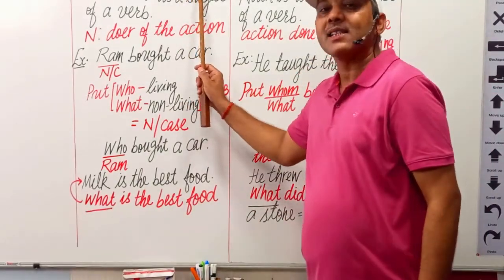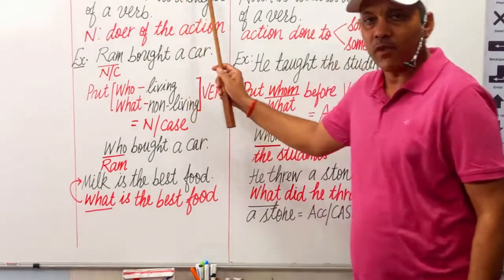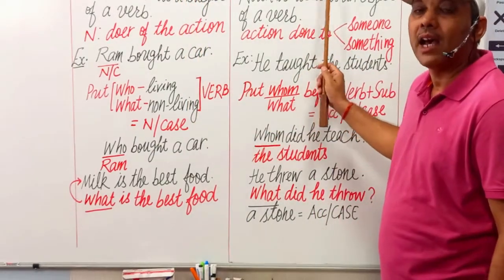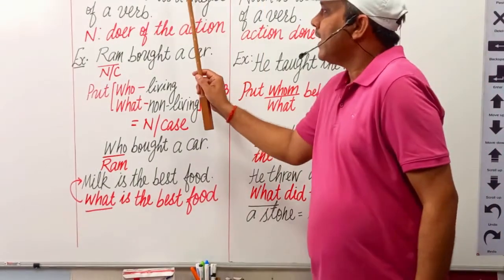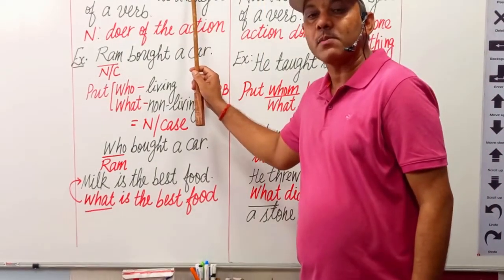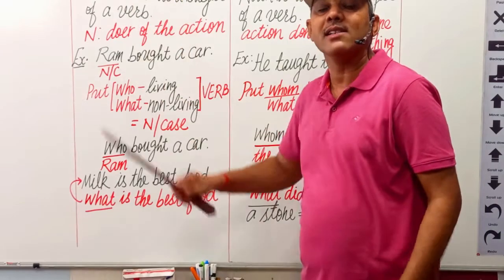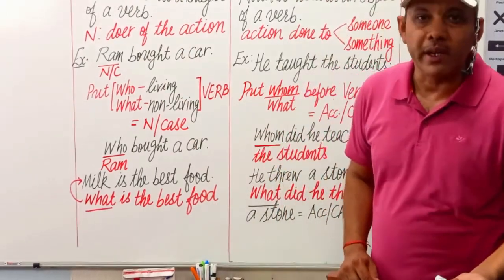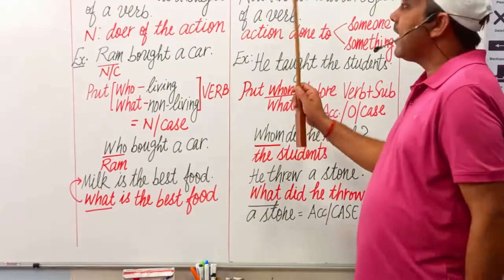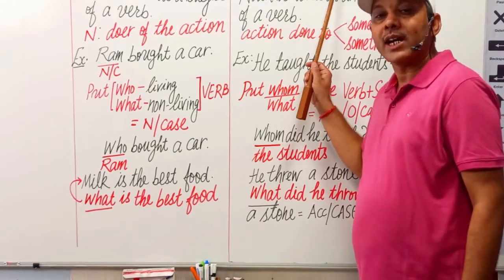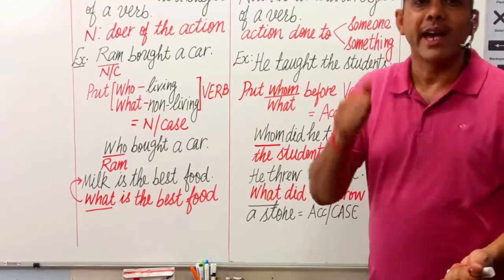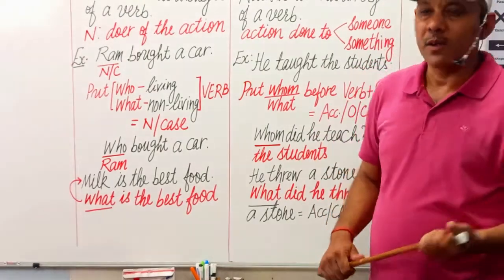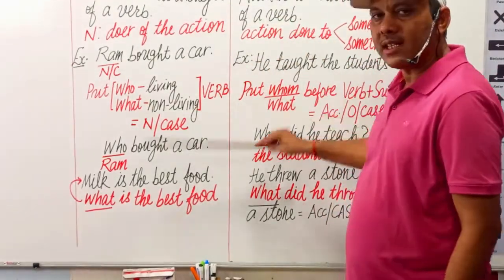Every verb has a subject in a sentence. In the same way, every verb has an object in a sentence. In this way, when the noun is used as the subject of the verb, it is known as subjective or nominative case. When the noun is used as the object of the verb, then it is known as objective or accusative case of noun. Let us discuss these one by one.